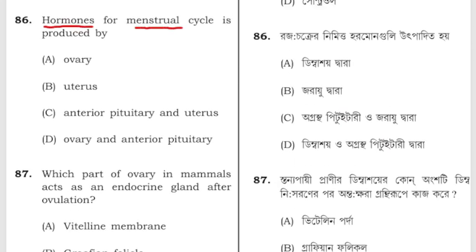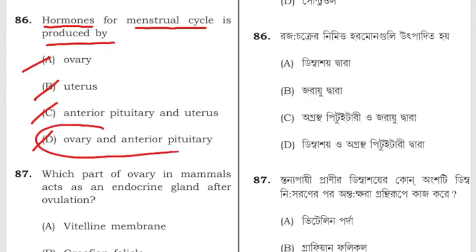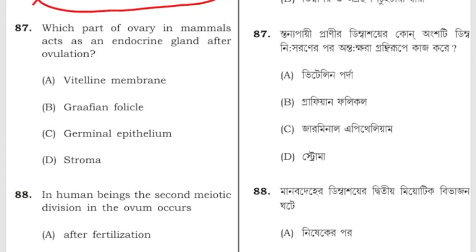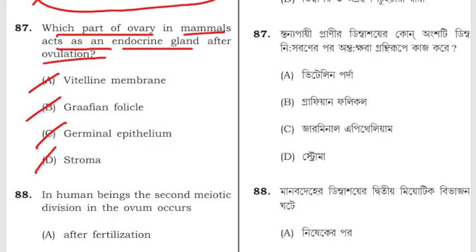Hormone for the menstrual cycle is produced by ovary, uterus, anterior pituitary and uterus, or ovary and anterior pituitary. The correct answer is ovary and anterior pituitary. Which part of the ovary in mammals acts as an endocrine gland after ovulation? Vitelline membrane, Graafian follicle, germinal epithelium or stroma. The correct answer is Graafian follicle.